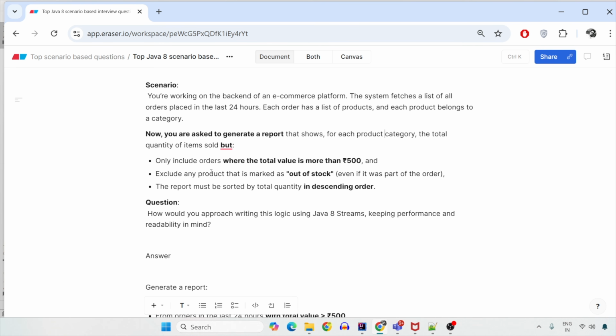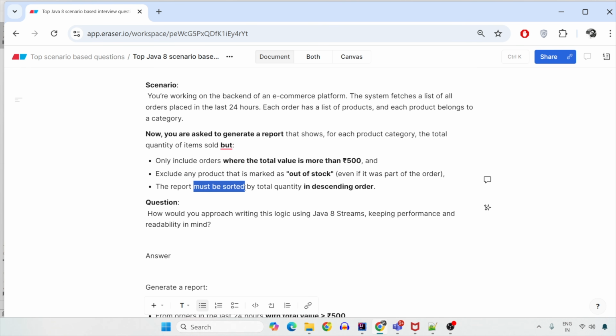Also, you have to have some logic where you are filtering those products. The first logic is you should only include orders which are more than 500 of value. You don't want to generate the report for lower value orders. For example, only 50 or 60 rupees order will not hamper your system in much way. So you just want higher value orders to be tracked in your system. Also, you have to figure out only those products in that order which are not marked as out of stock. If they are out of stock, you have to exclude it from the report.